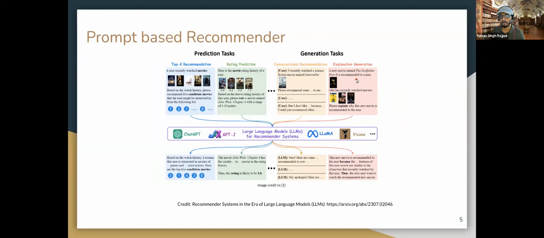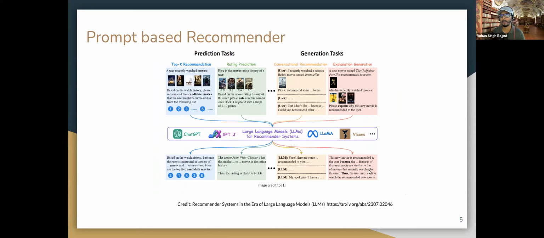Similarly, we can also incorporate explanation into the recommendation system. So this new movie is recommended for a user who has recently watched this. We can ask why this new movie was recommended to this particular user, and the LLM system can provide the explanation of what type of data has been used and why this movie was recommended to the user.